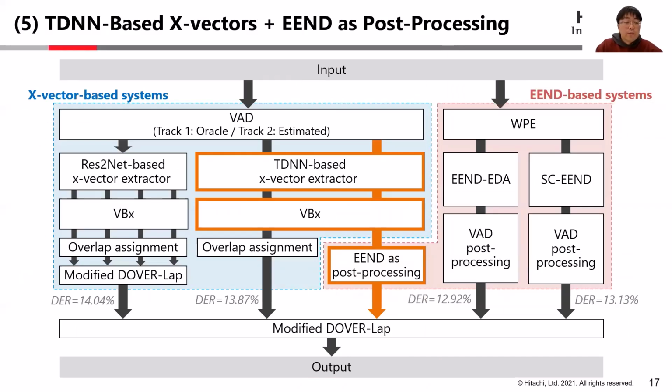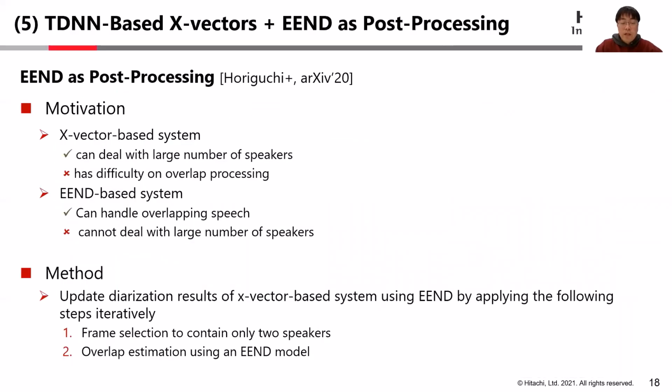The final subsystem is an x-vector-based system incorporated with EEND as post-processing. The clustering results from the TDNN-based x-vector system are used as input for EEND as post-processing. I first explain why this procedure is effective. The x-vector-based system depends on unsupervised embedding clustering, so it can deal with a large number of speakers. But it has difficulty with overlap processing because it depends on an external overlap detector.